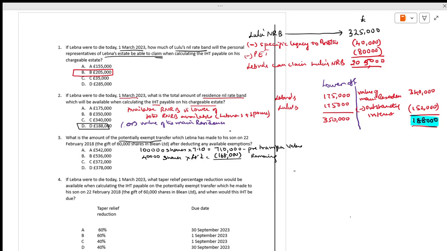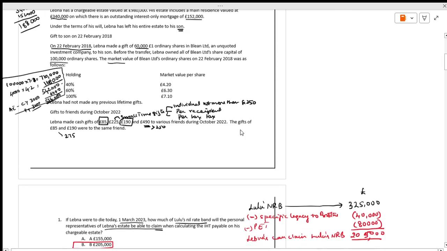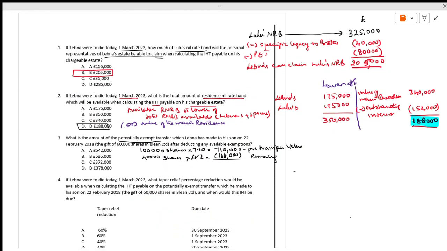I have done it here while explaining. This is very easy marks to score. How much will you get? You will get 542.